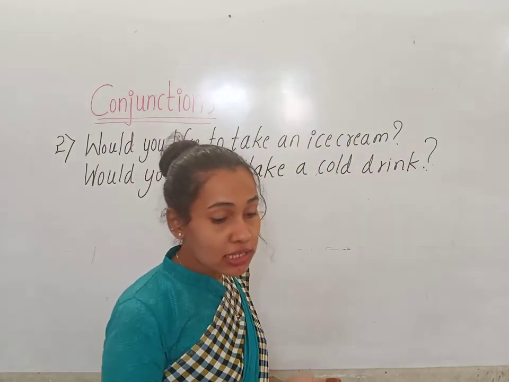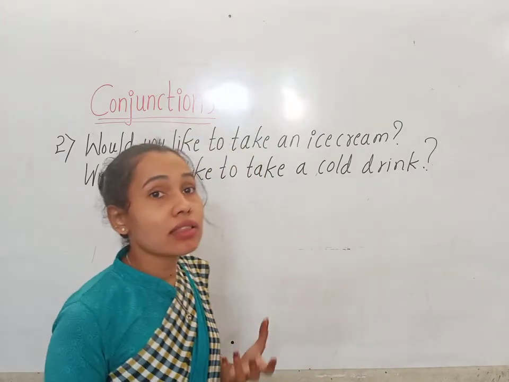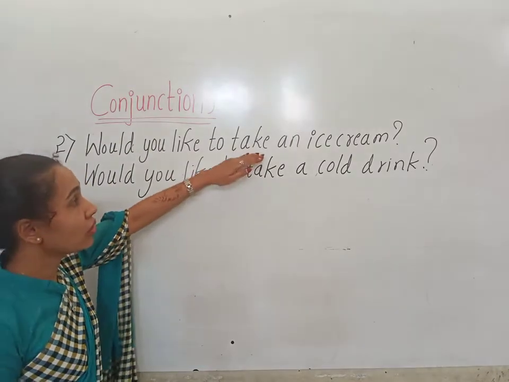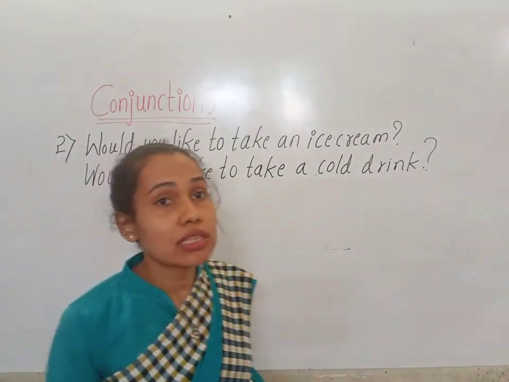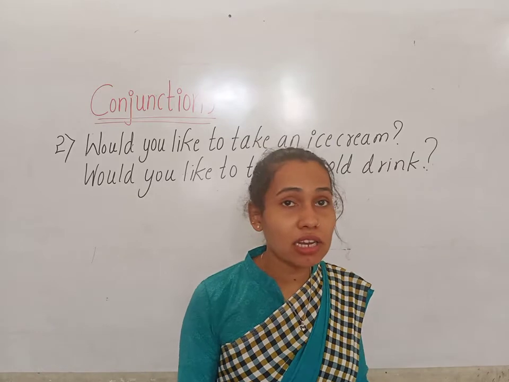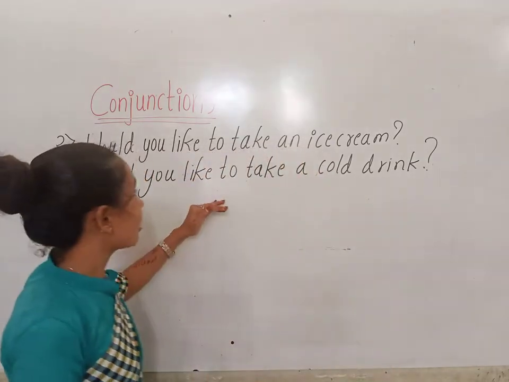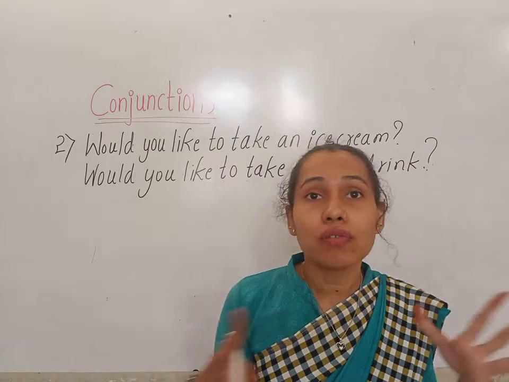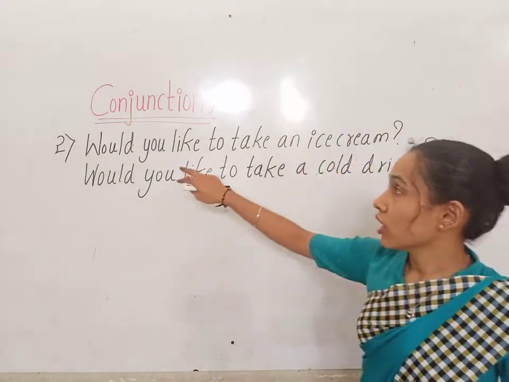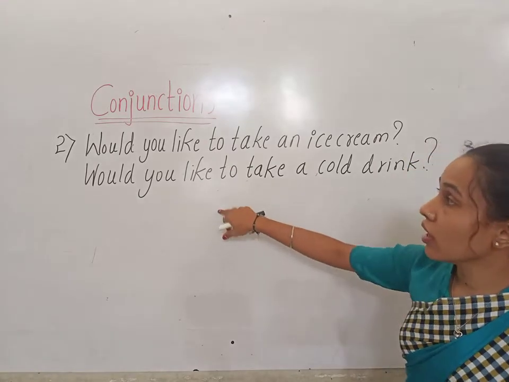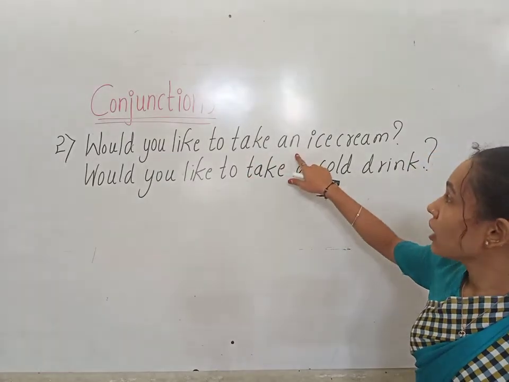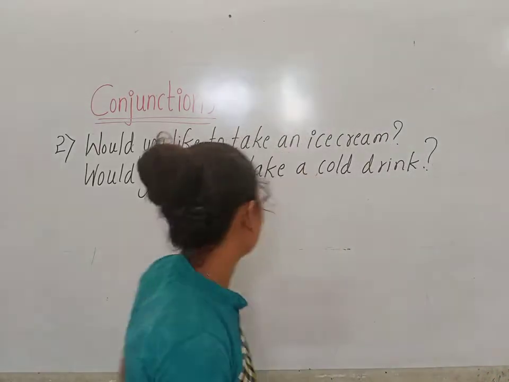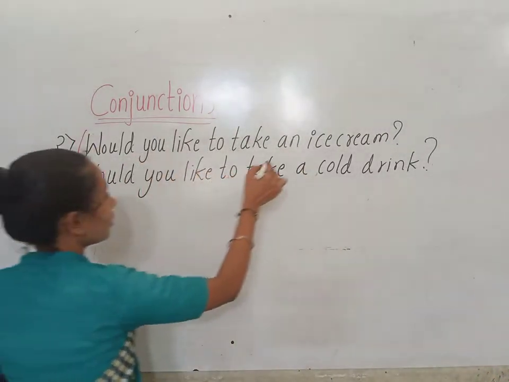So for the choices we have to use the conjunction. Okay? We really don't need to write the two sentences. We can join and ask. Okay children, we can join and ask. So which are the two common parts over here? Would you like to take an ice cream? So here, would you like to and would you like to. See, there are two common.